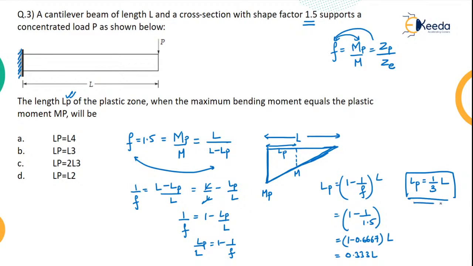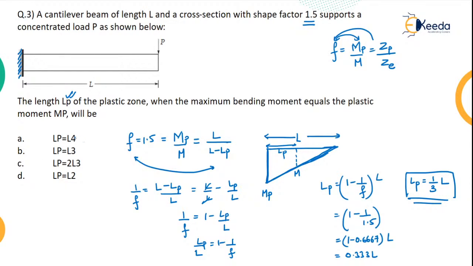So where does the plastic zone lie, or what is the length of the plastic zone? It is 1 by 3 of L. Likewise, for different shape factors, you can find the value of the plastic length or plastic zone. Okay, so what is the answer? Do we have the answer given to us?